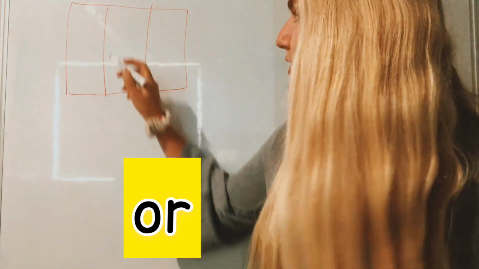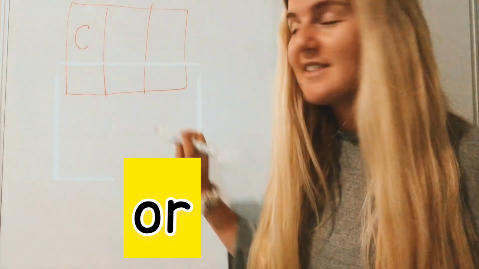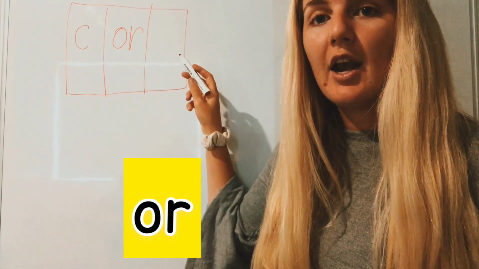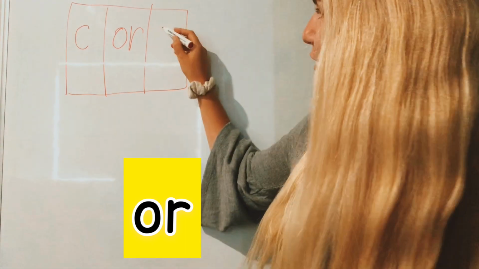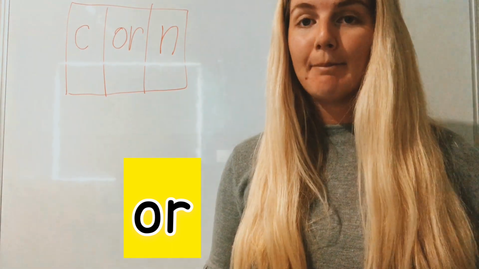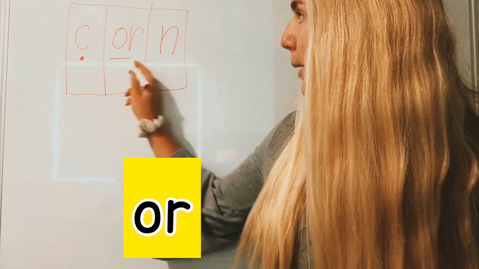Is it C or K? What do you think would look right? That's right, C. That's our digraph again. That's right, the grapheme N makes N. Let's do our sound buttons and sound bars. Sound button, sound bar, sound button.